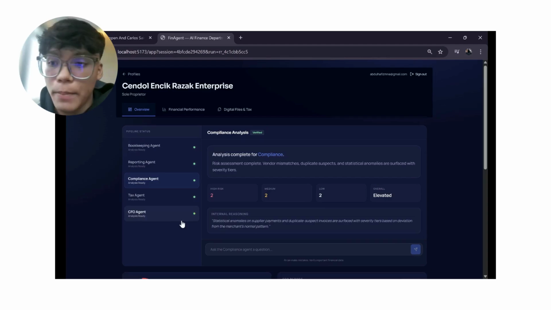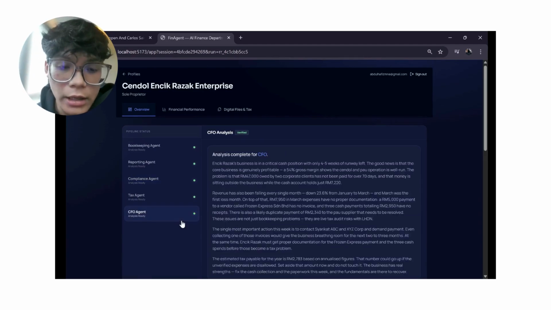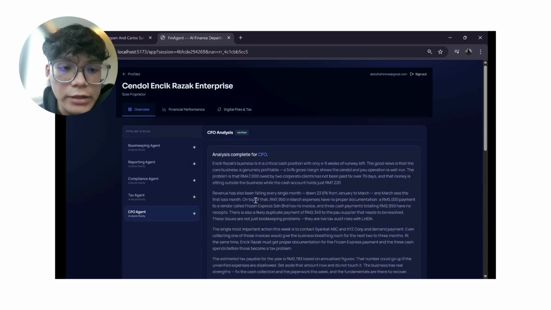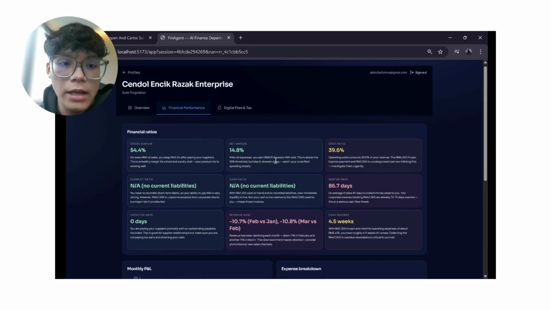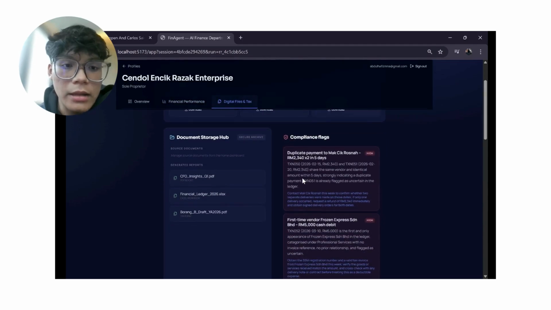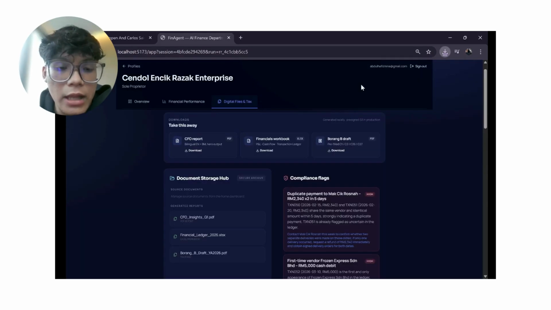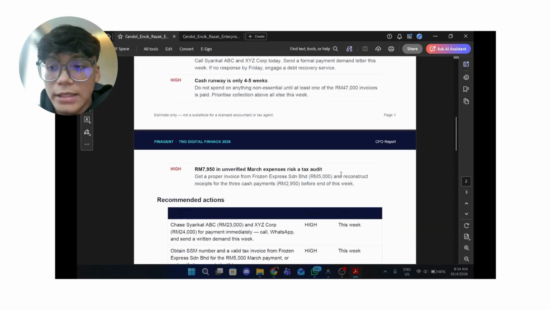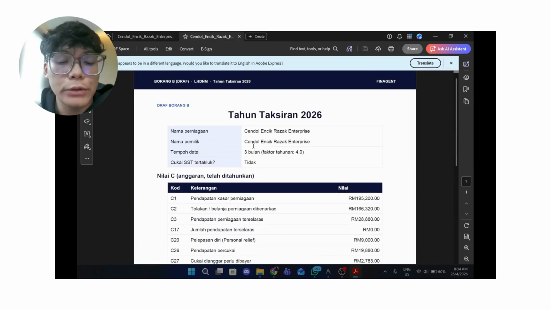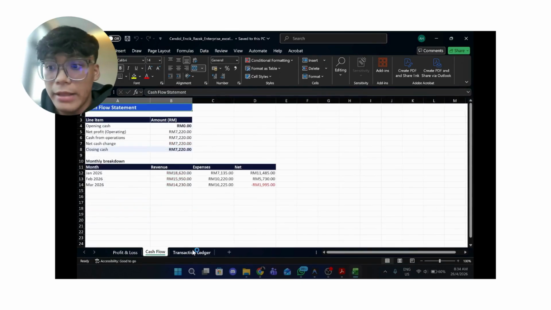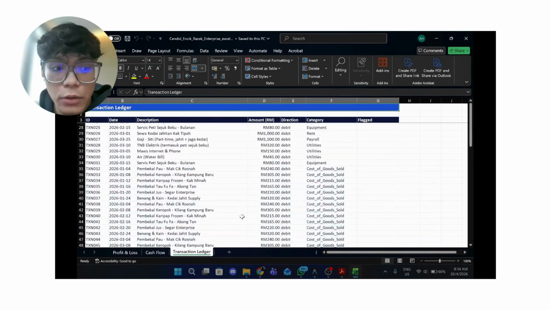You can ask the compliance agent using the AI chatbot, and as you can see on the screen, the final result is the CFO analysis, and then the financial performance will come out. The user can then download the digital files, which are the tax filing, the CFO summary, and also the bookkeeping ledger account. So yeah, that's all from the demo. I will pass on to the tech stack.